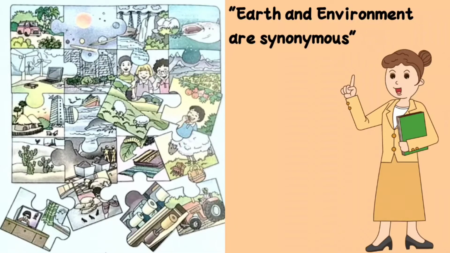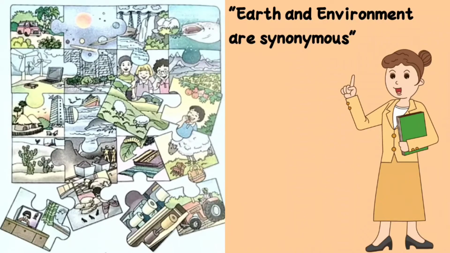So we can say that earth and environment are synonymous. What do you mean by synonymous? It means earth and environment give the same meaning. How? See, the earth is a big environment. In the earth, we get a lot of small environments. Earth includes a lot of living things, non-living things, and so many things present in the earth. That is considered as one big environment.